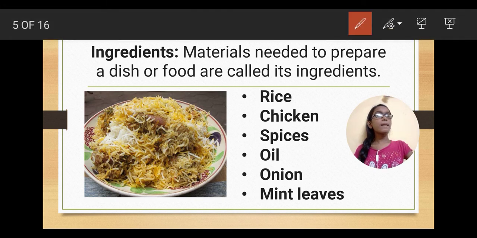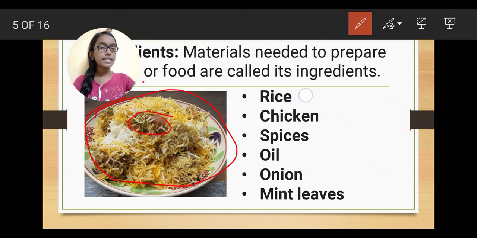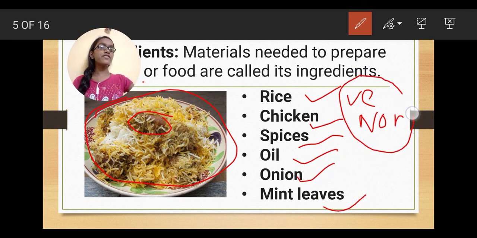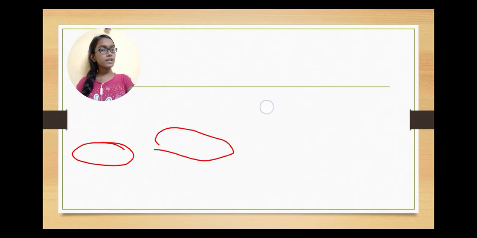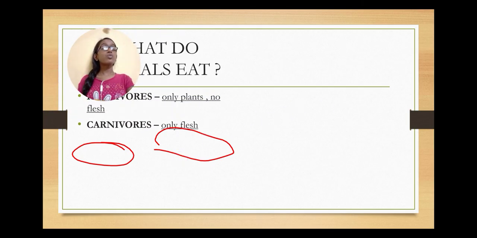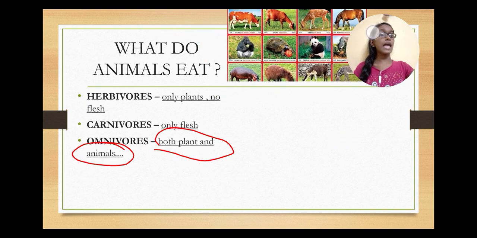Yeah. So this is a biryani, right? This is a biryani that we humans eat. In this, there is chicken. We were dealing with ingredients, right? Rice is a veg thing. Chicken is a non-veg thing. Spices are veg. So do you know, guys? We were eating veg plus non-veg both. That's why humans are known as omnivorous. It means they can eat flesh as well. We are eating chicken. We also eat meat of different animals, like we eat fish curries and all. So these are what we know as omnivorous.